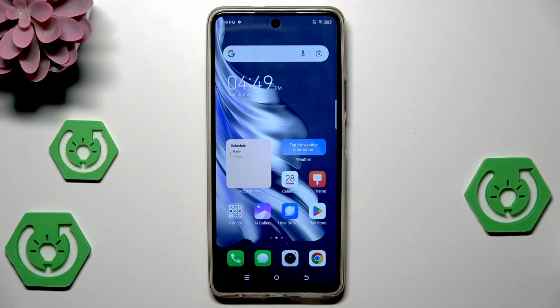Hello, in this video I'm going to show you the top tricks on the TECNO Spark 20 Pro.